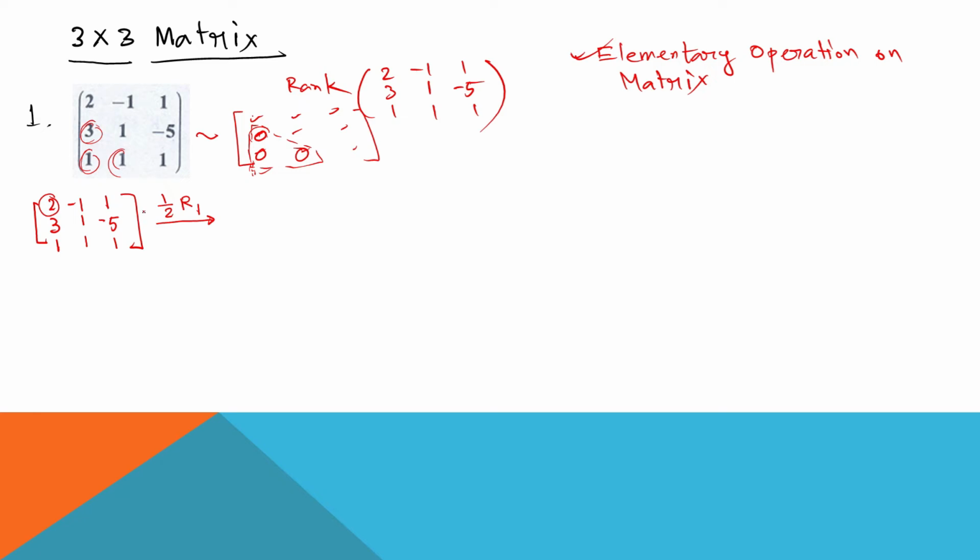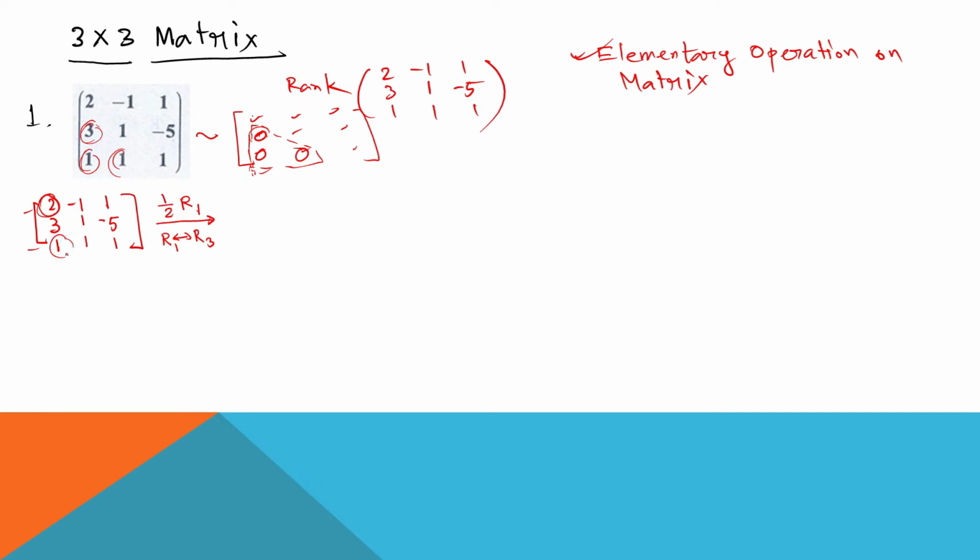Another way is there to convert this one. I am replacing R1 with R3, that is, row 1 and row 3 can be replaced with each other. You can see that in row 3 the first element is 1.